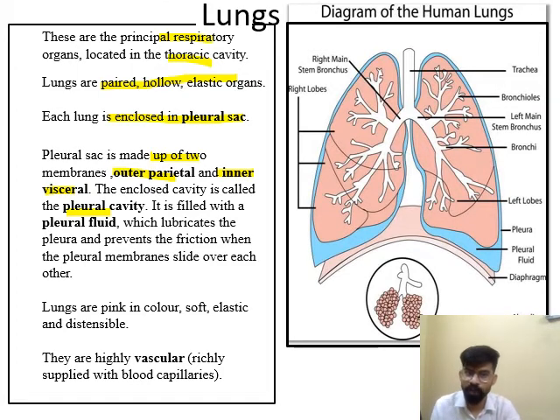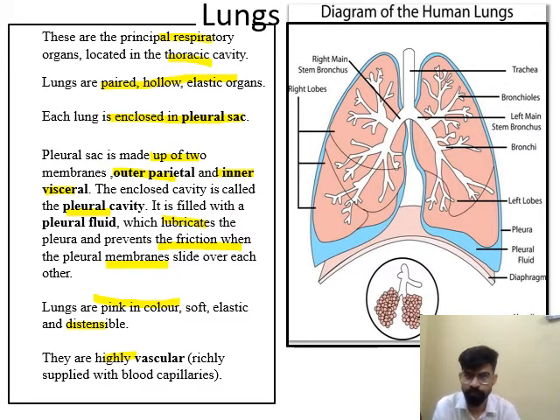The function of pleural fluid is to lubricate and prevent friction between the pleural membranes, or you can say reduce the friction force. Lungs are pink in color, soft, elastic, distensible. They are highly vascular. Lungs are highly vascular means they contain richly supplied blood capillaries.